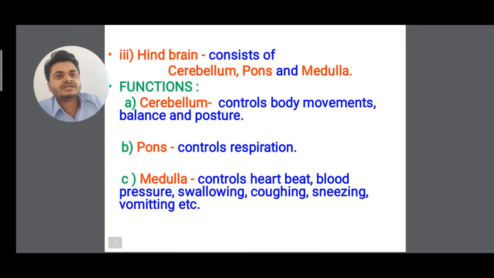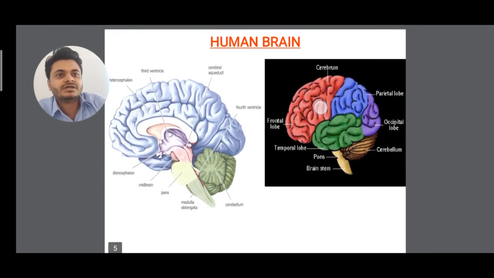Now hindbrain consists of cerebellum, pons and medulla. The function of cerebellum is that it controls body movement, balance and posture. So it gives body balance, clear? And pons function is what? It controls respiration. And medulla's function is what? It controls heartbeat, blood pressure, swallowing, coughing, sneezing and vomiting. So this is the diagram of a brain. You have to draw the structure of brain in your copy and label it.